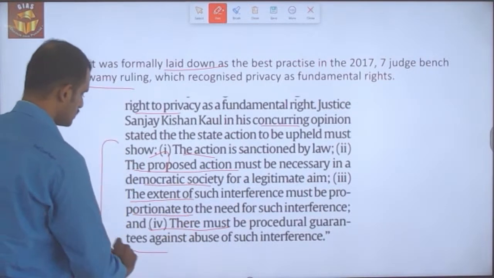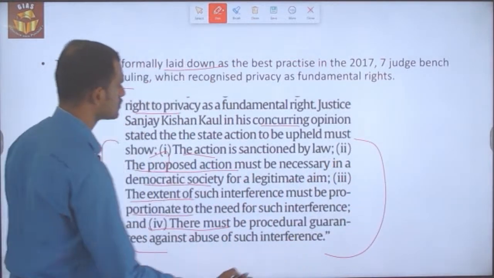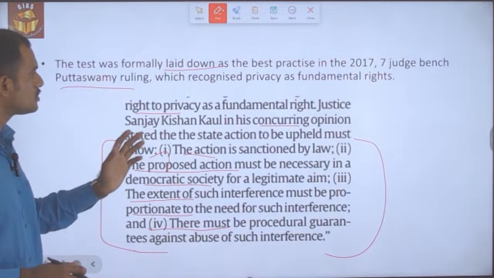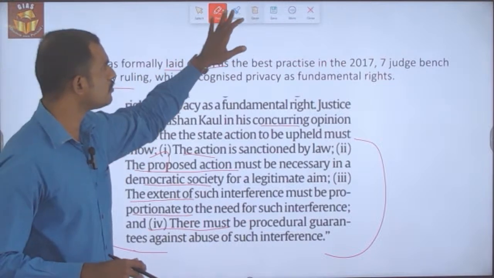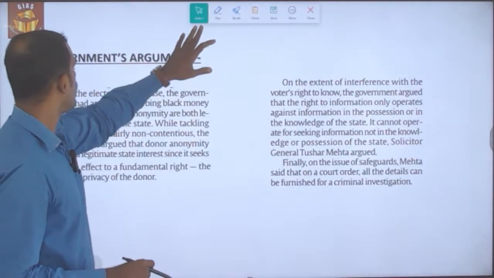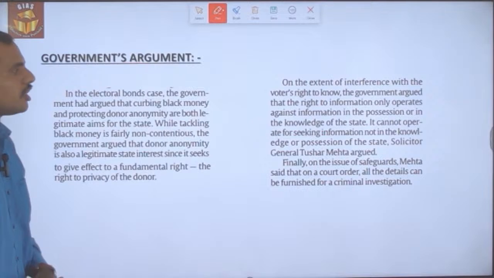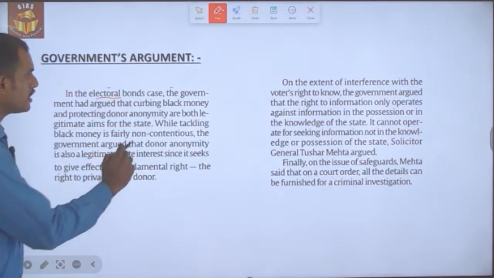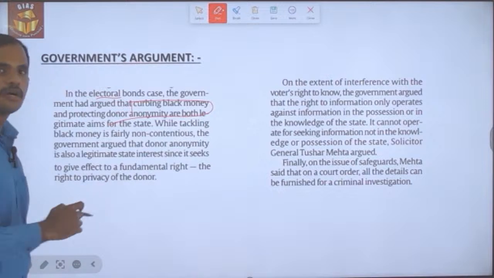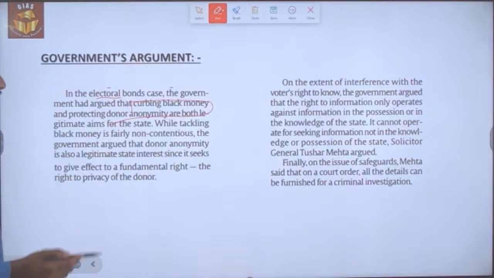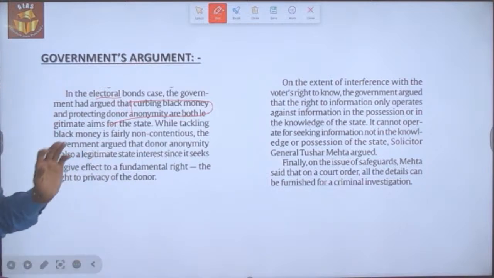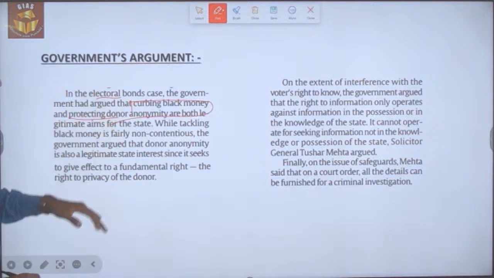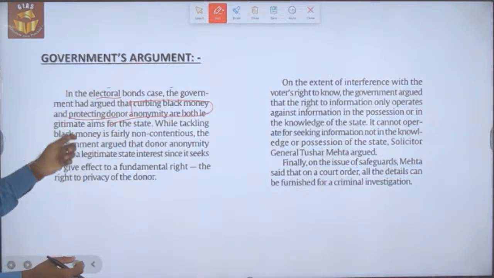So these are all the things under which a state action will be upheld. This is what the judgment given under the Puttaswamy case says. And the argument made by the government in the electoral bond case was that curbing black money was the topmost priority or objective of its electoral bond scheme, and at the same time protecting the donors' anonymity was also another objective of this scheme.